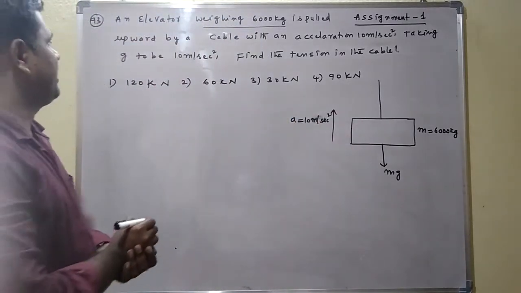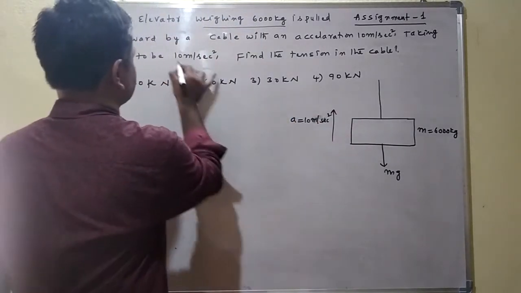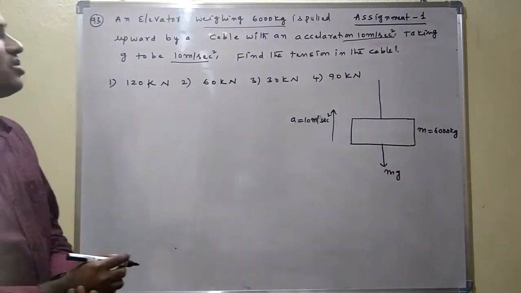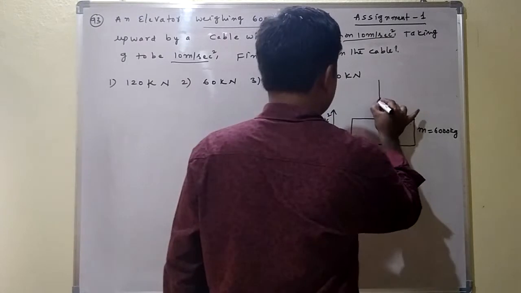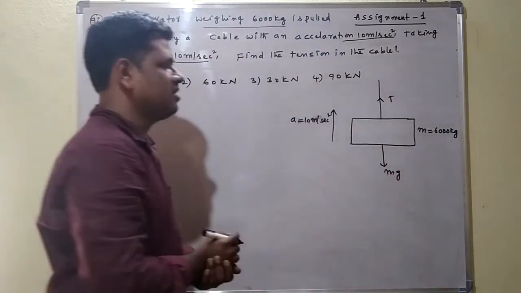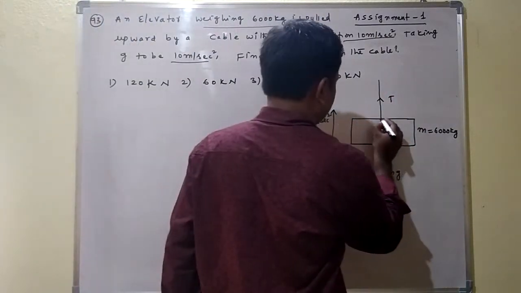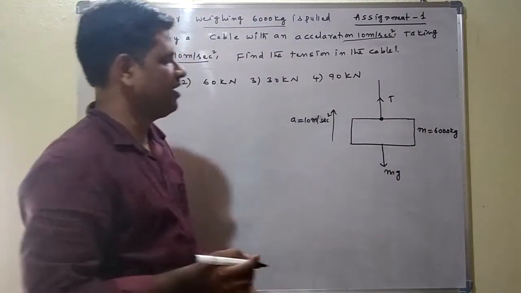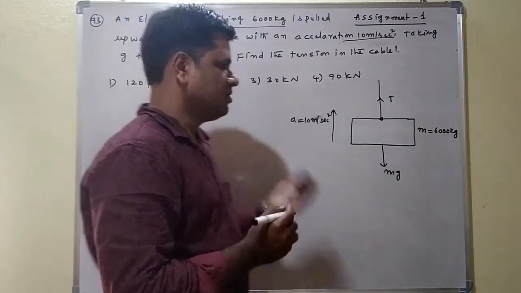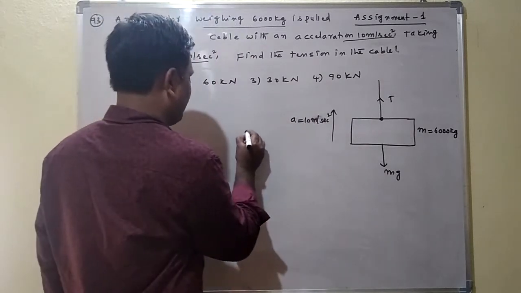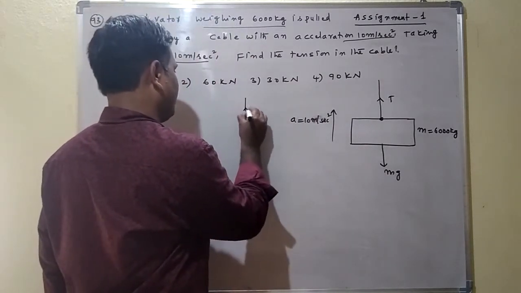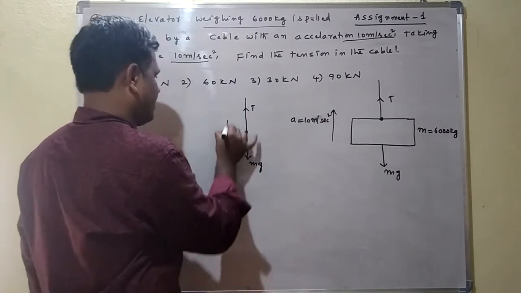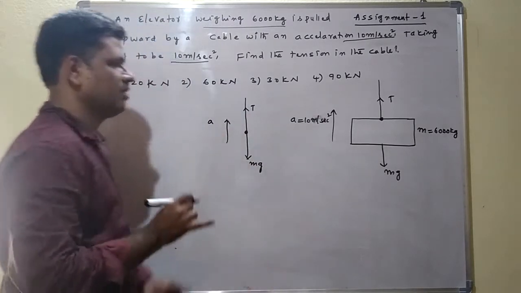Taking g to be 10 meter per second square. Find the tension in the cable, they are asking. Tension is always acting away from the fixed point. Tension is a double-sided force. Now tension in the upward direction, mg in the downward direction. Just I am showing the free body diagram for the elevator. Here tension in the upward direction, the weight in the downward direction, and acceleration in this direction.